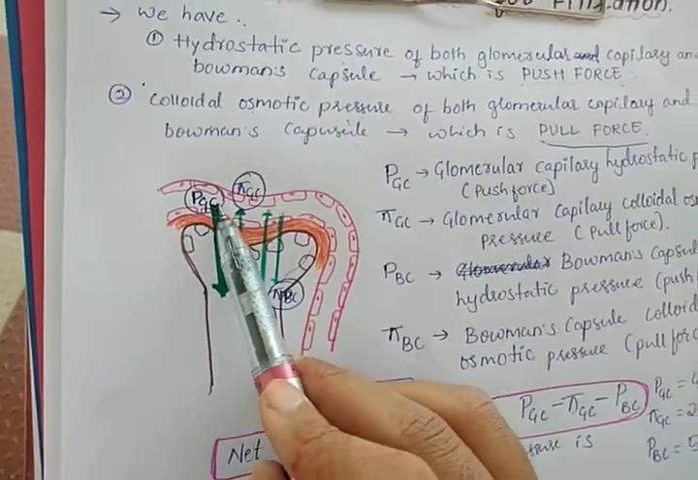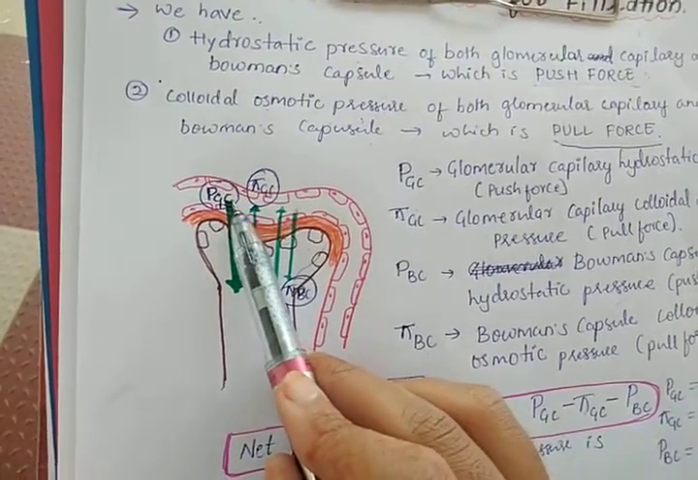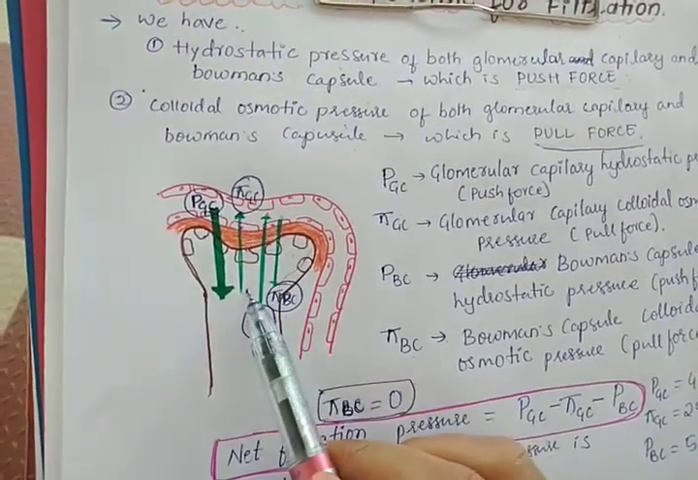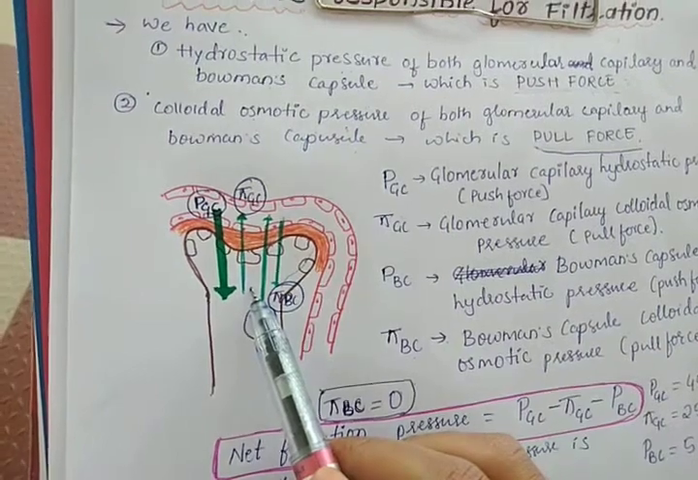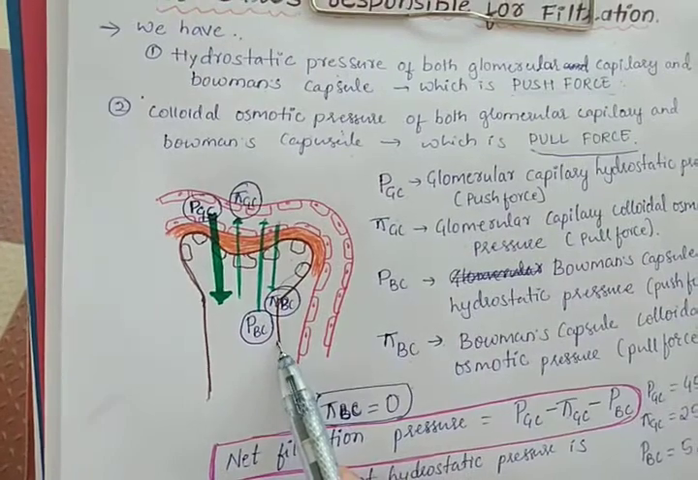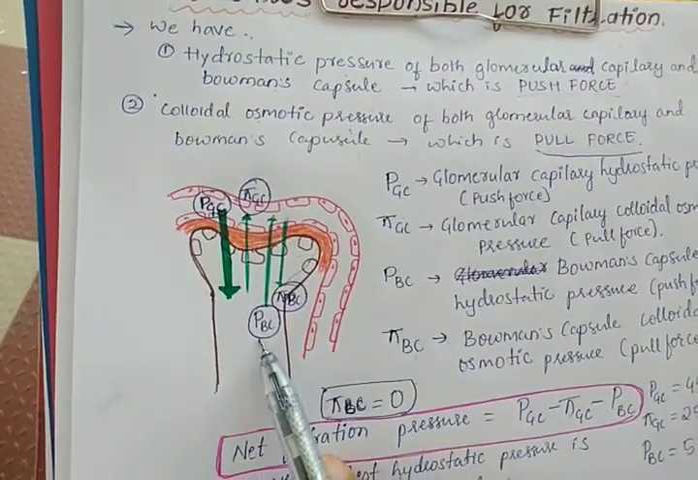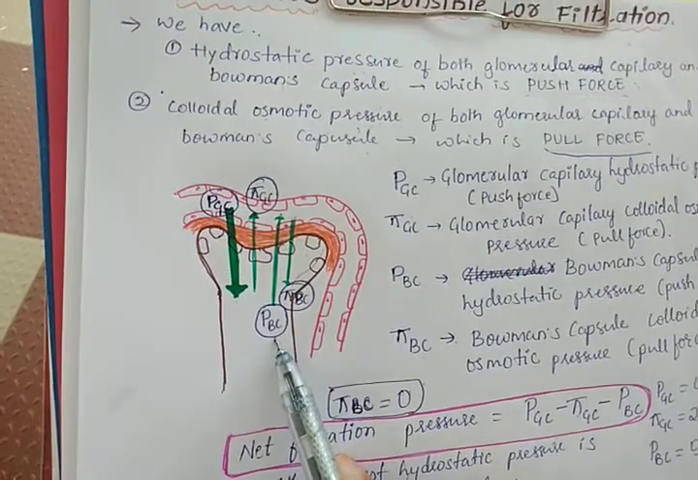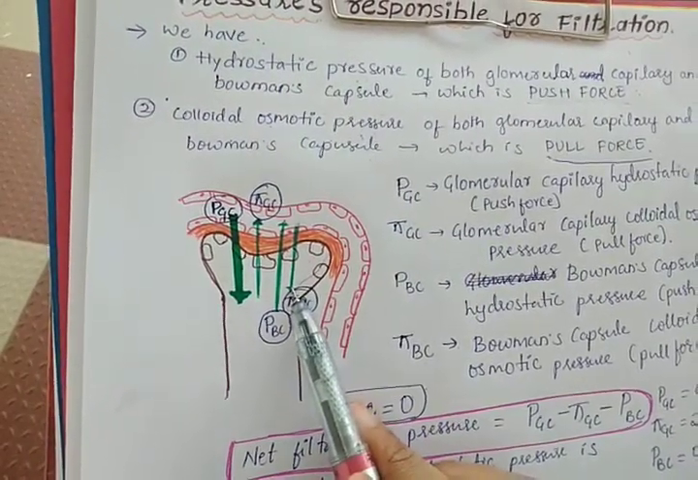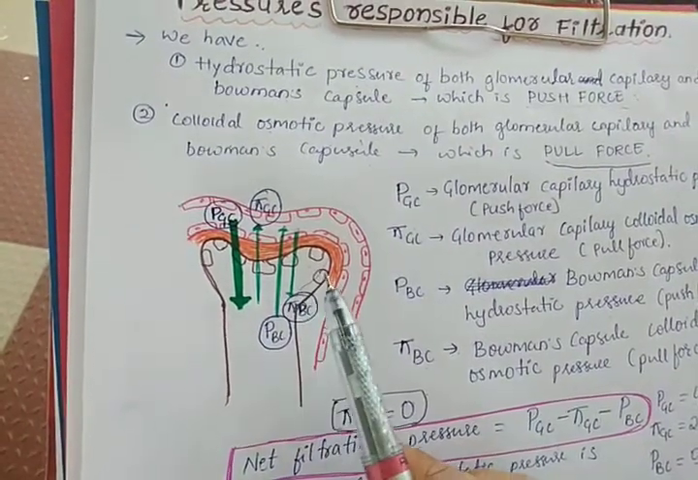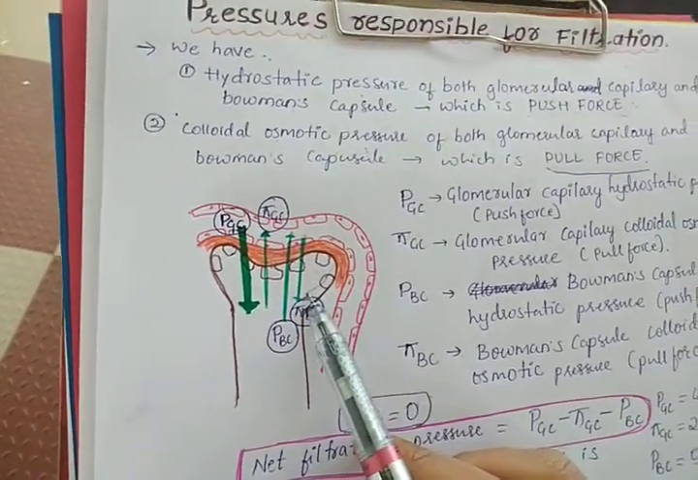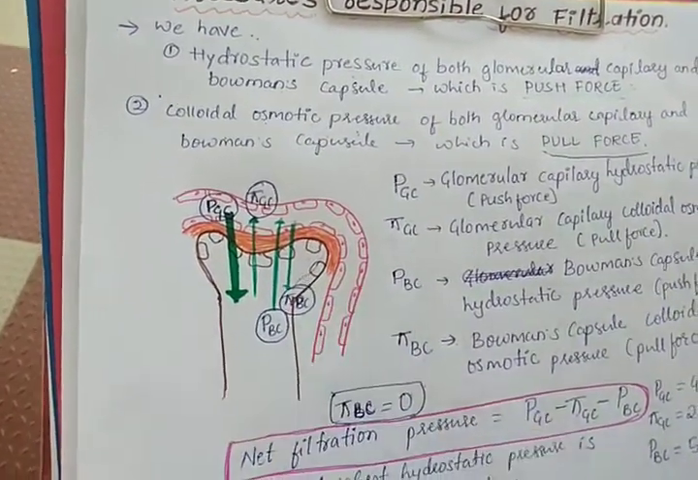Now as this PGC is the push force, this will be favoring the filtration, and PiGC is the pull force, this will be pulling the water content from the Bowman's capsule, so this will be opposing the filtration. Now PBC is push force, but this is from the Bowman's capsule, so this will be opposing the filtration. As PiBC is 0, it is not contributing to the filtration, but otherwise it would be favoring the filtration as it pulls the water content from the capillary towards the Bowman's capsule.